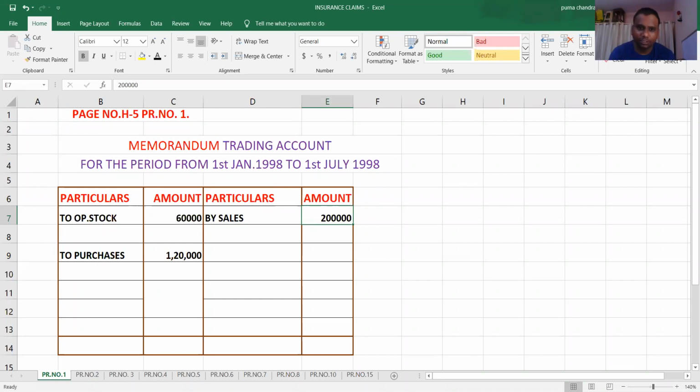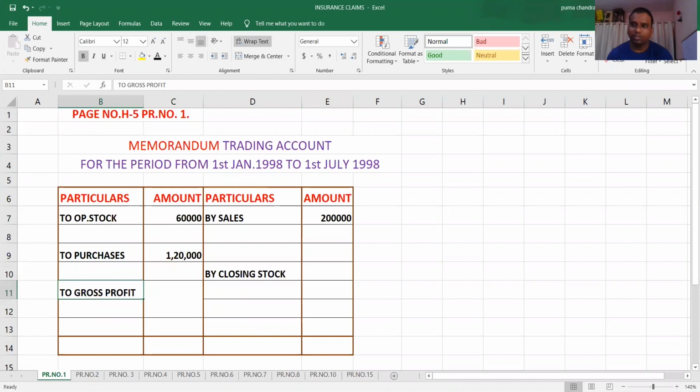Actually, this is a procedure we follow. First opening stock, purchases, sales. Then after we have to write the closing stock. But we don't know the closing stock. After writing closing stock, we'll calculate the gross profit, difference amount. But now what we are doing, first we are calculating the gross profit, then the balancing figure automatically closing stock. So we don't know the closing stock. So leave it.